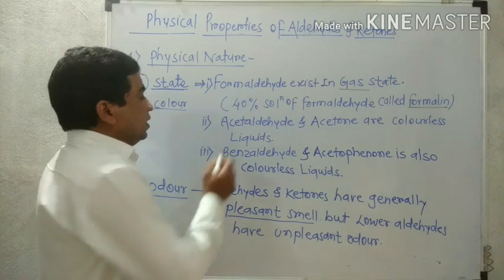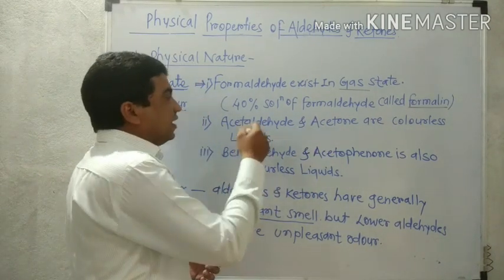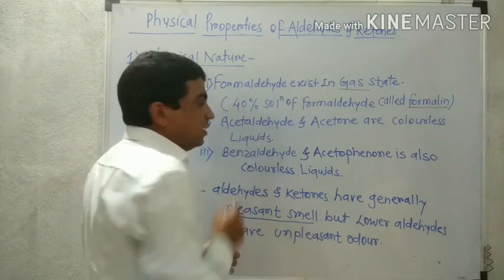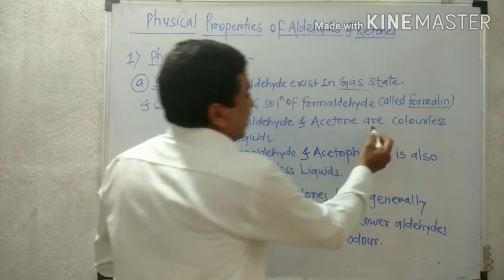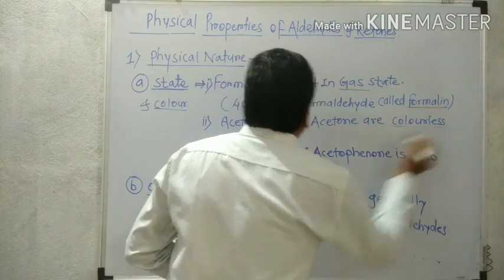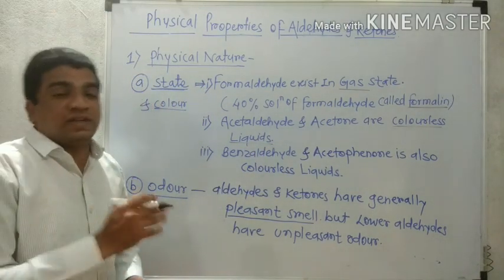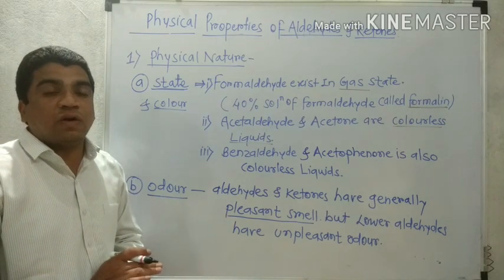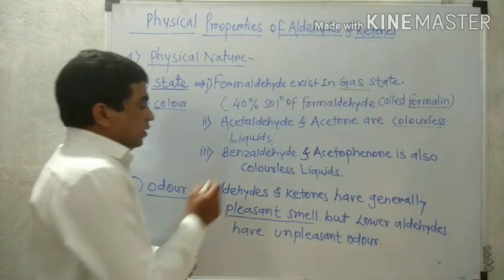Then acetaldehyde and acetone. Acetaldehyde is the next aldehyde after formaldehyde. Acetaldehyde, that is ethanal, and acetone, that is dimethyl ketone, are both colorless liquids. They exist in liquid state but do not possess any color, therefore they are called colorless.